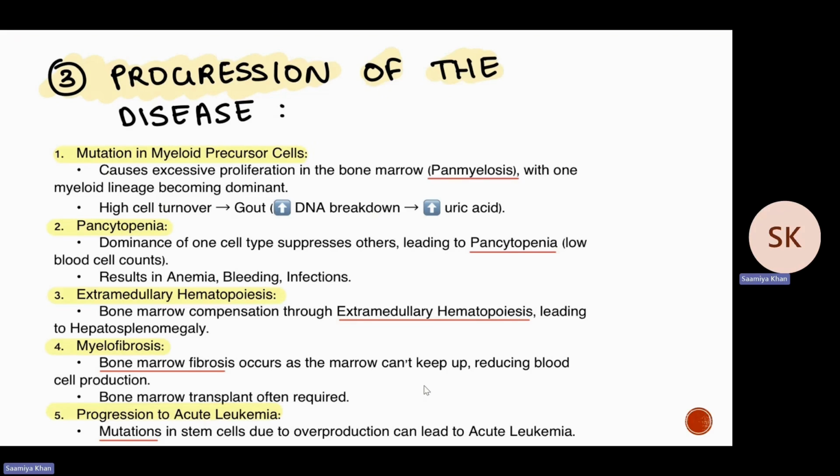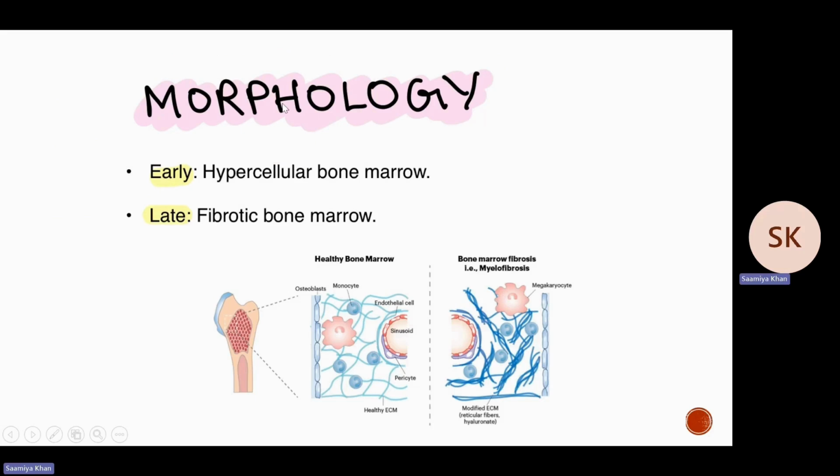As the disease progresses, there's a huge chance that the patient can get acute myeloid leukemia, because mutations in the stem cells due to overproduction can lead to acute leukemia. In the morphology of myeloproliferative neoplasms, in early stages we see a hypercellular bone marrow, but later, as we discussed, the bone marrow becomes fibrotic.